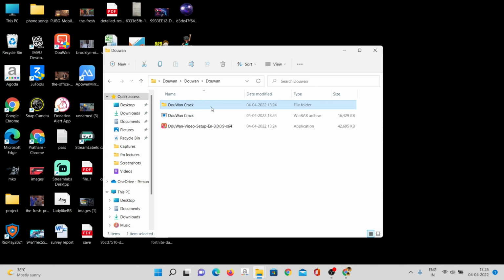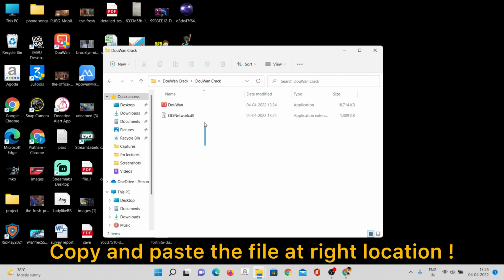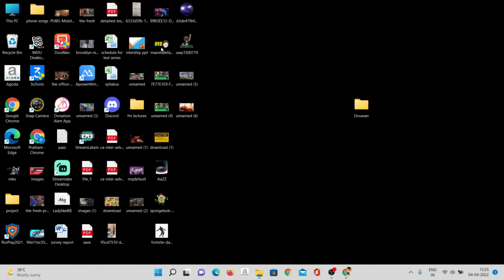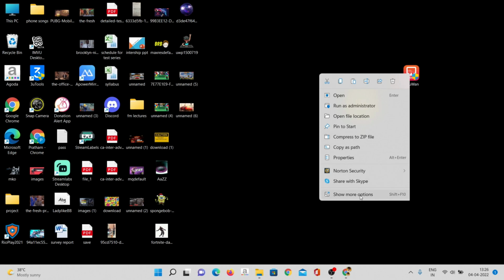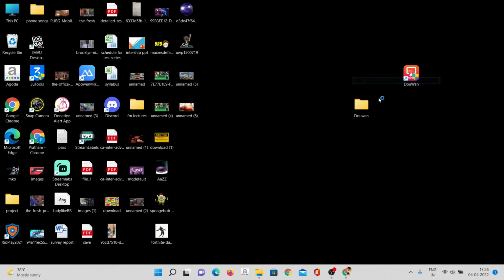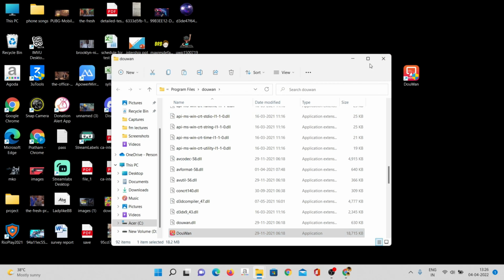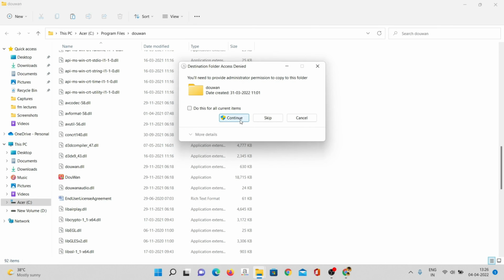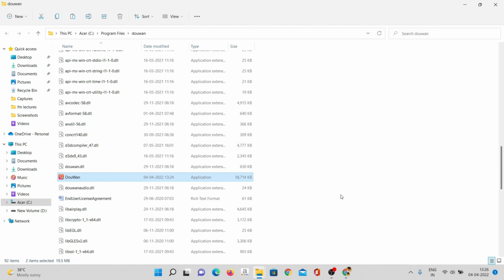Finish. Then just go to the crack folder. These two files are there. Just go, copy them, and then click on the application which we have installed. This was the app. Go here, more options, file location. This is the file location, guys, and just paste whatever you copied, and replace the file in the destination. Replace, continue, and the file is replaced.